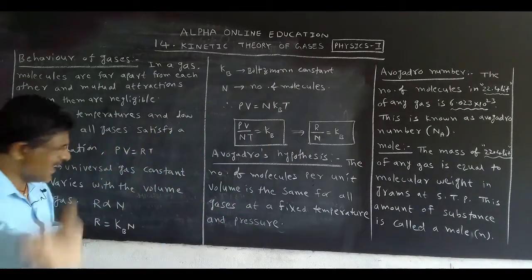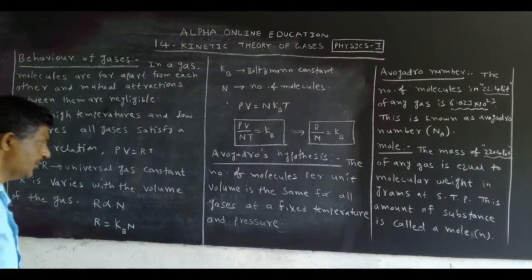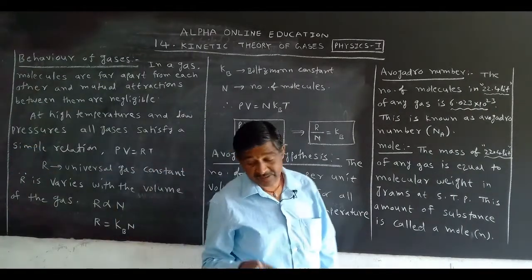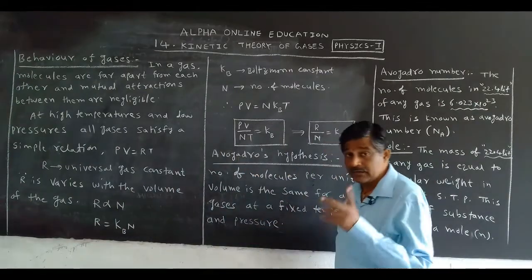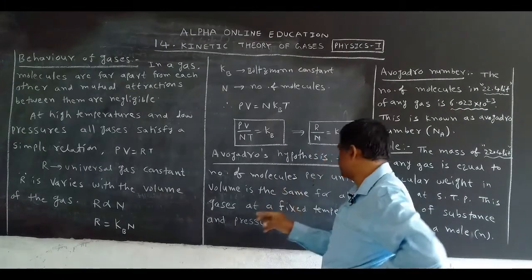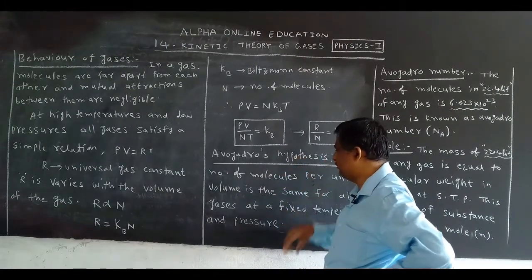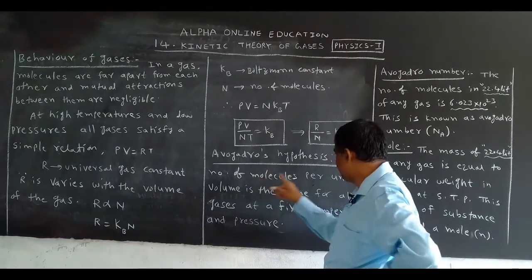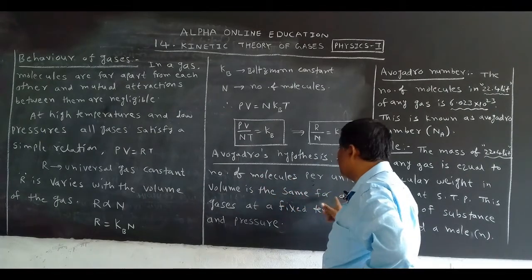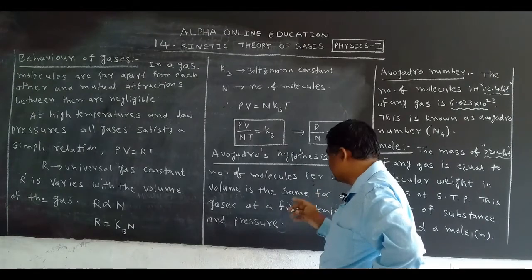You take any gas, but temperature and pressure should be fixed, not changing. In that situation, he expected one thing: the number of molecules per unit volume is the same for all gases at a fixed temperature and pressure.